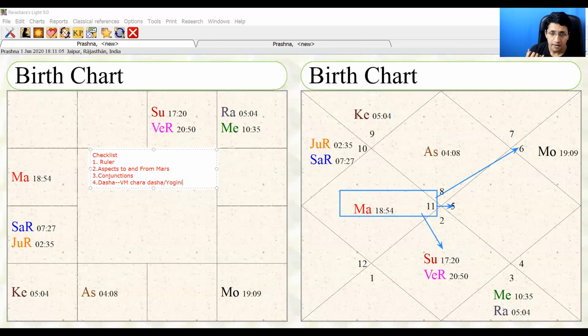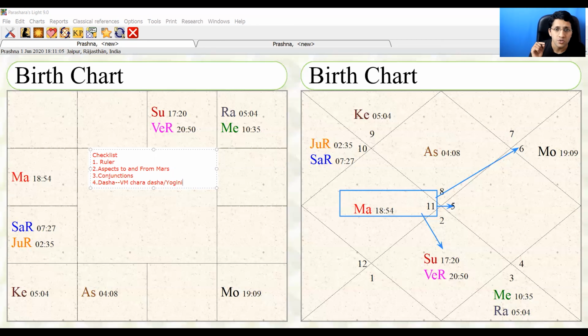You can see what is the Mars, what is its Karaka, Gemini Karaka I mean, and see what's happening in the Charadasha. That will give you a great idea and great pointers about what this Mars is doing in the sign of Aquarius, in whichever house it is placed in your chart.